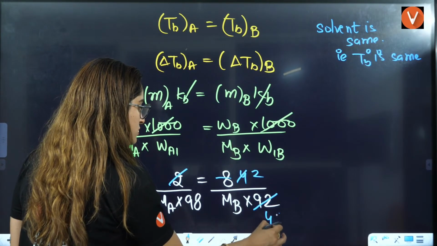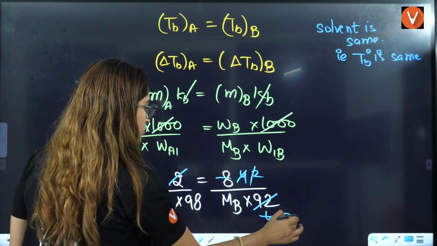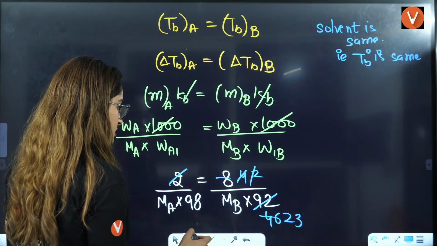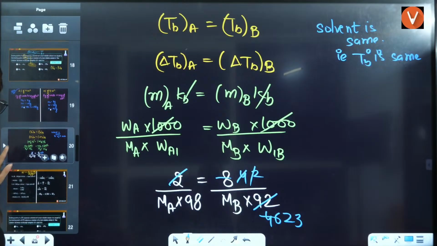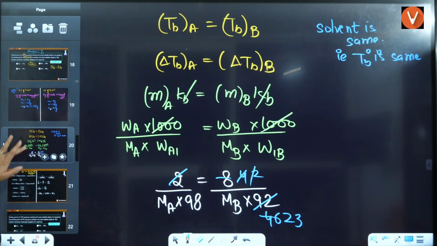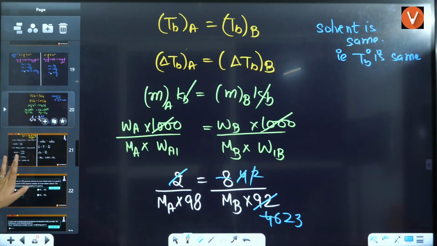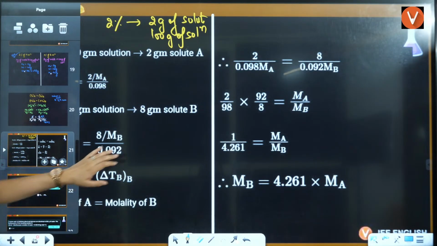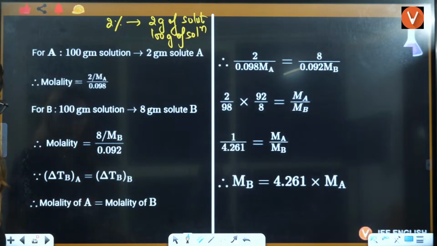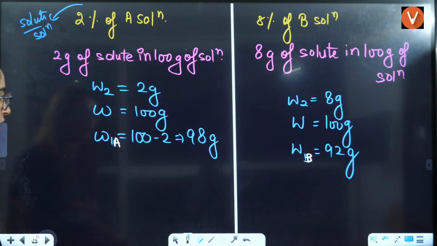2, 4, 6, 2, 2, 3, right? And then let's see, the answer will be, I think, in fraction or something, right? The answer will come out to be 4.2. Yes, it will be in fraction, okay? So it will be in fraction because this is not getting cut throughout, no?